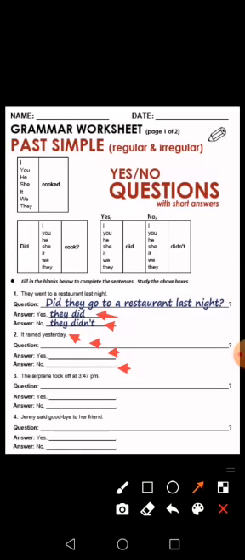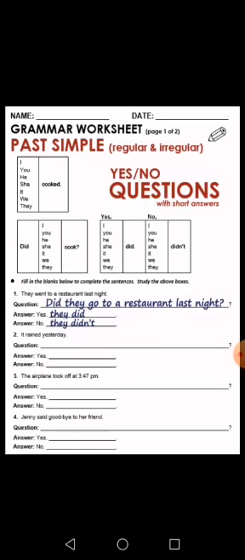The airplane took off at 3:47 p.m. What does airplane mean? It is الطائرة, right? Took off means أقلعت. Okay, so to make it a question, did the airplane took off should be what? Take off. Did the airplane take off at 3 p.m.? Yes, it did, or no, it didn't, right?